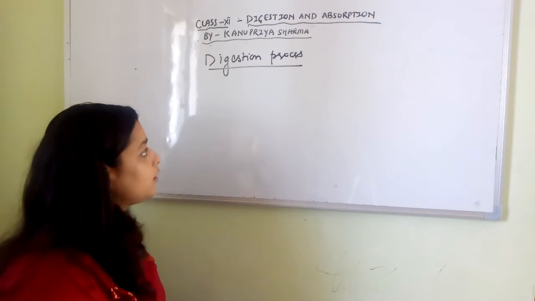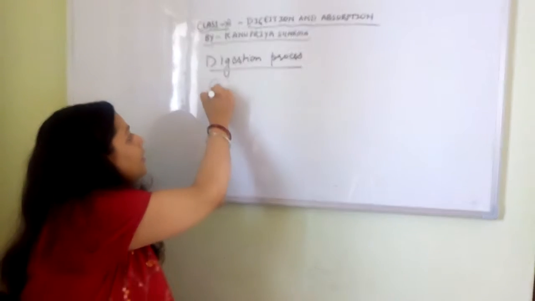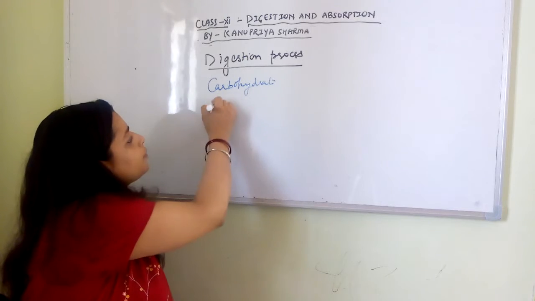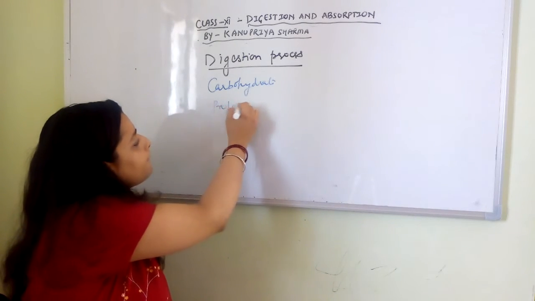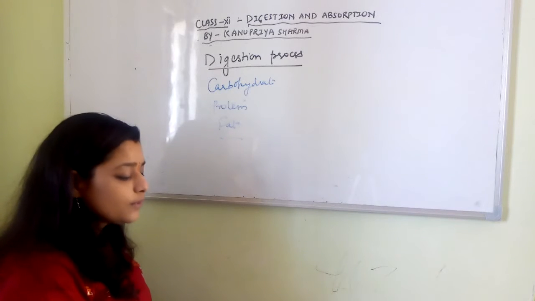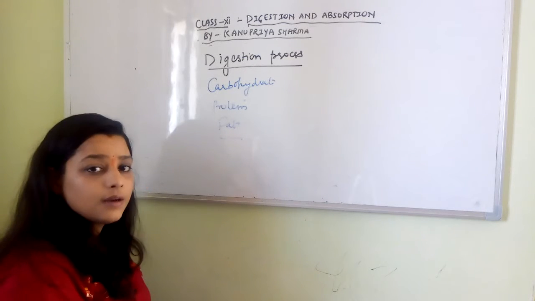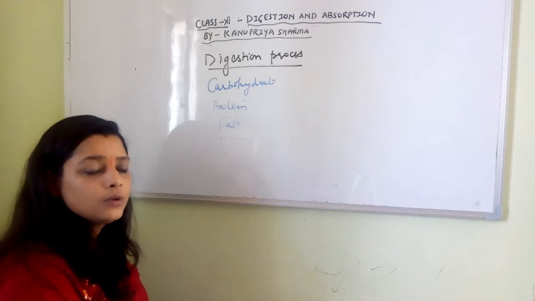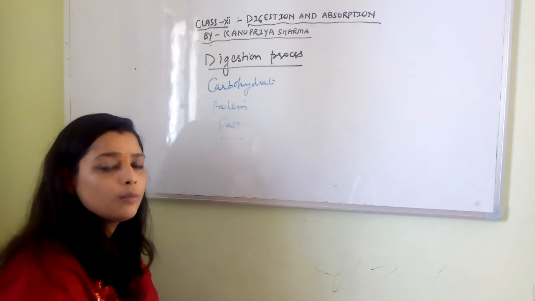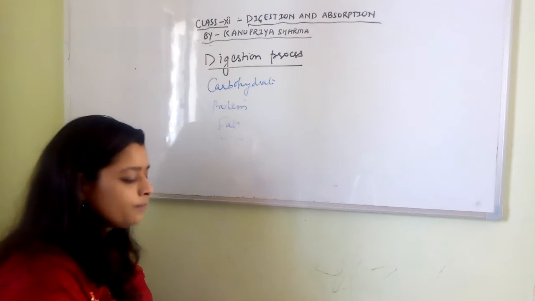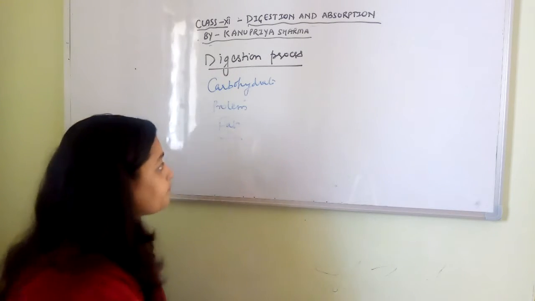Which nutrients are these? Carbohydrate, protein, fat, all these are there, right? They are big macromolecules, and we want them in a small molecular form, such a form that can be absorbed by the body. So how does it start?